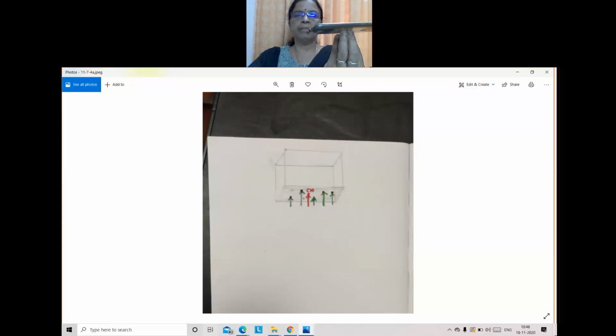That means we are exerting the force at one particular point. If I exert all the force at one end, it will fall. If I exert the force like this, it will fall. So now here